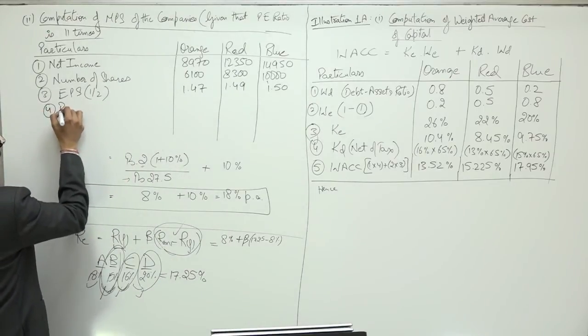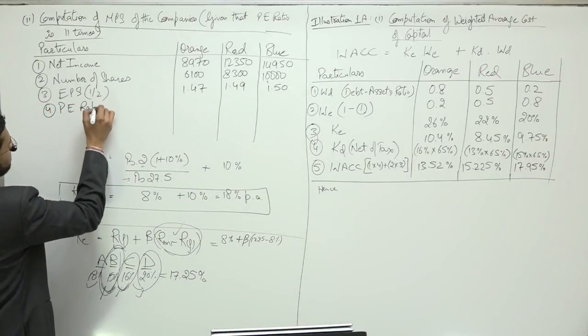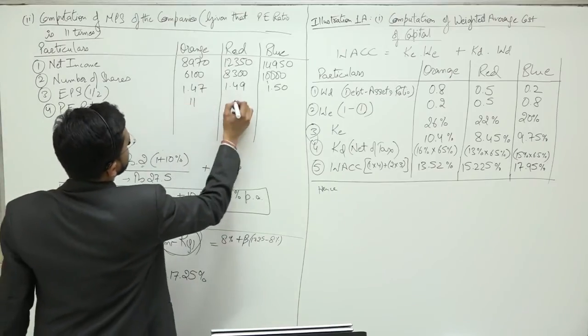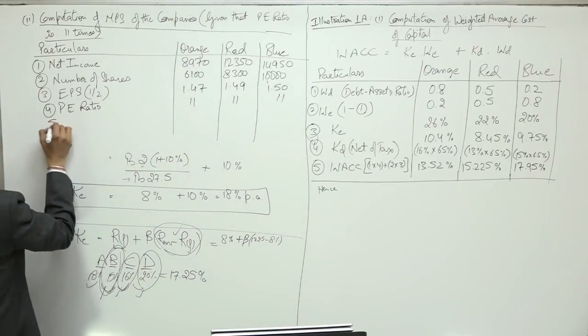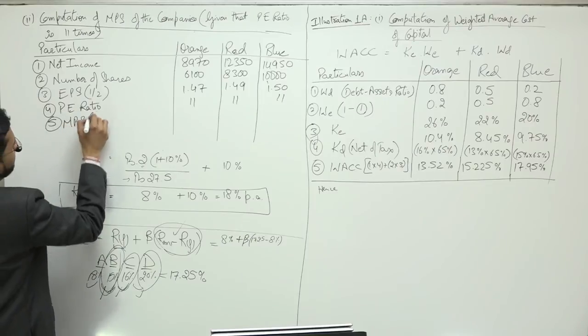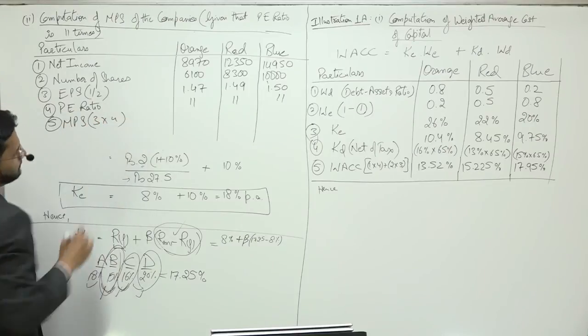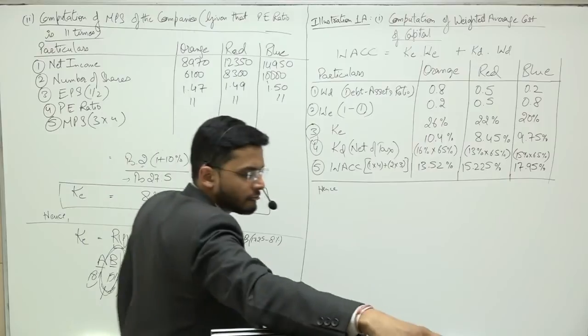Now if I give you the PE ratio of all the 3 companies, which is 11, 11 and 11, then I'm easily going to compute the MPS, which will be computed by multiplying 3 and 4.